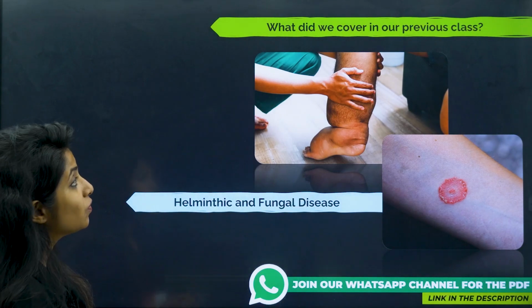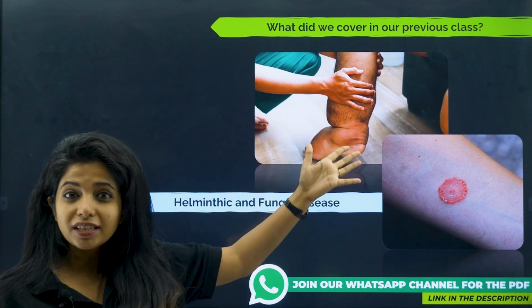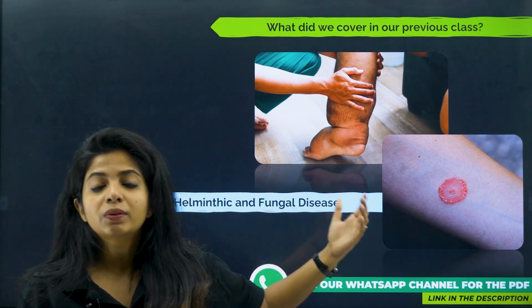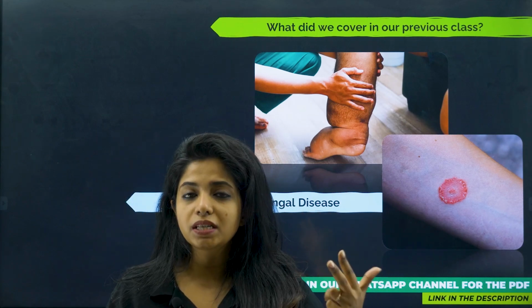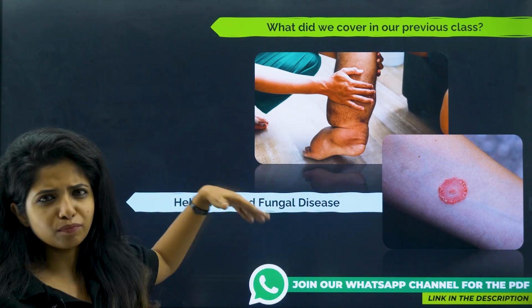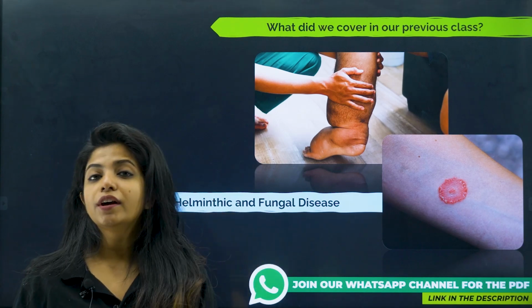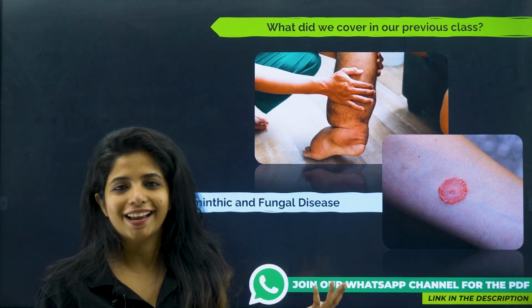And what did we cover in the previous session, children? We spoke about helminthic disease, that is elephantiasis and ascariasis, and then we spoke about fungal disease, that is ringworm, and also I spoke a bit about bacterial, viral and protozoan diseases, which we covered obviously before doing this particular topic as well. So if you want to see those videos, you are most welcome. The videos are there free for you. You can watch it anytime.